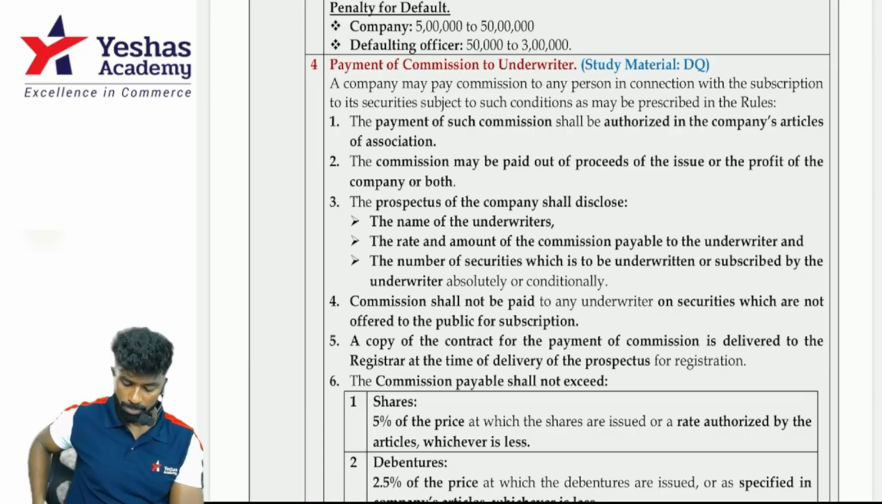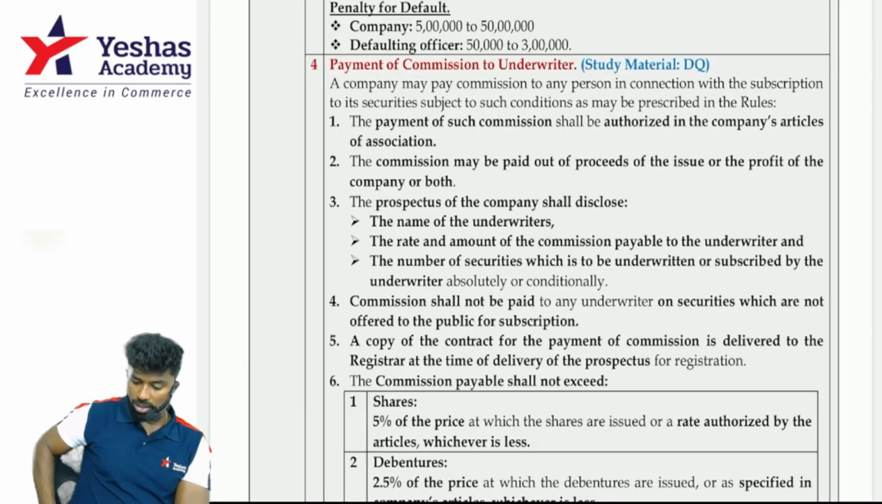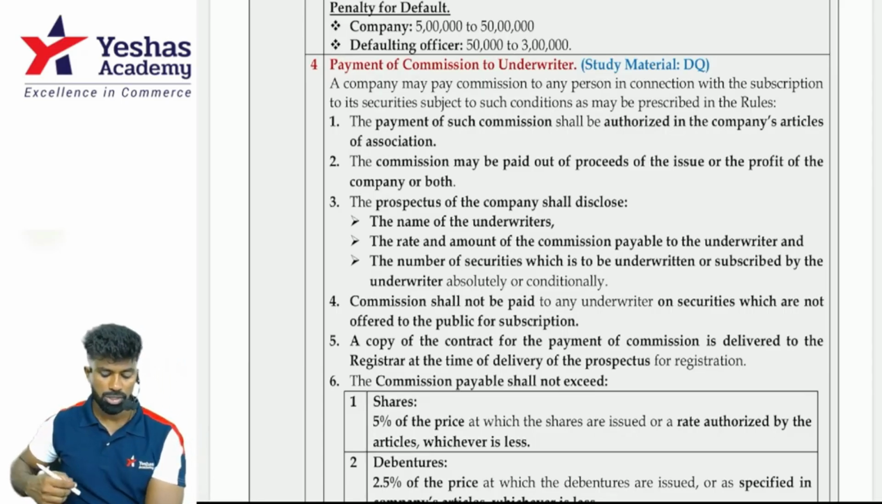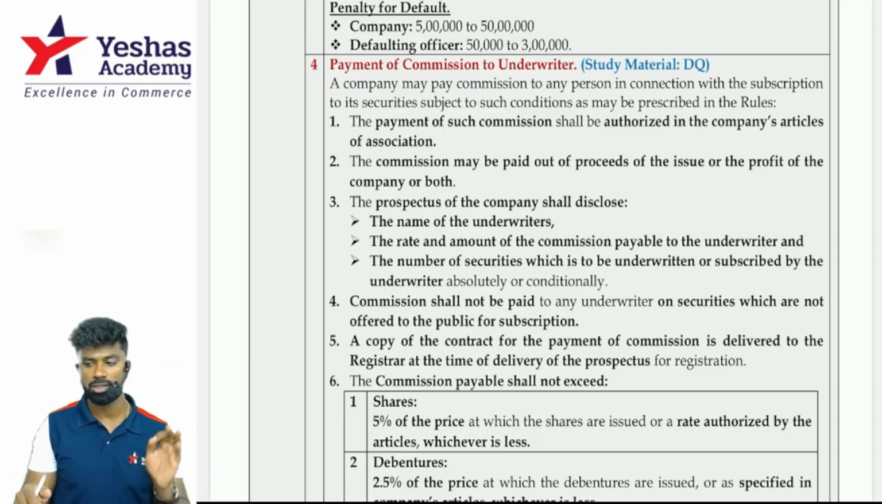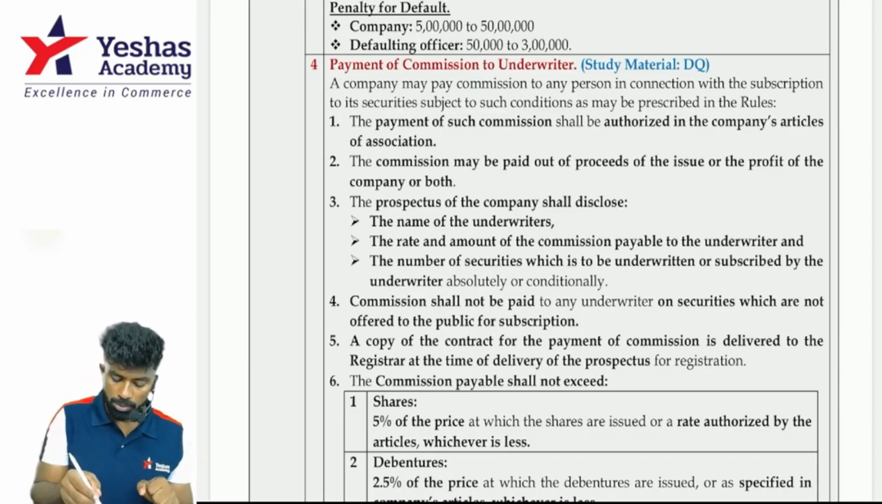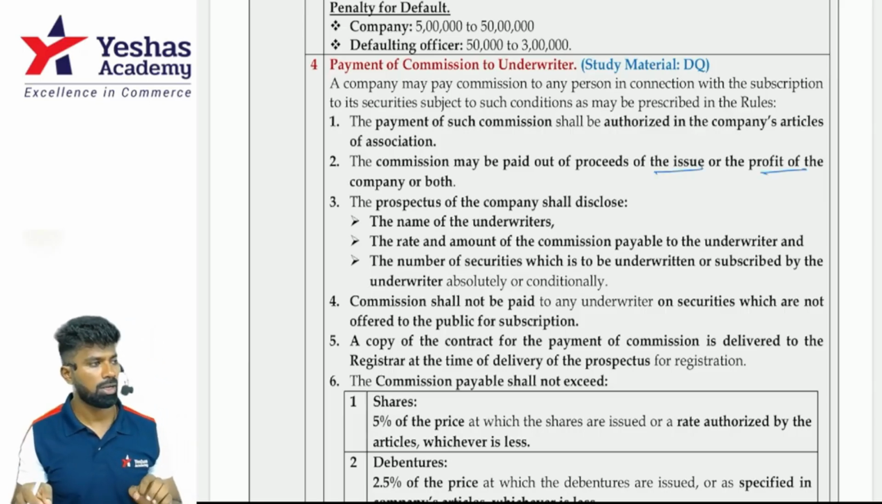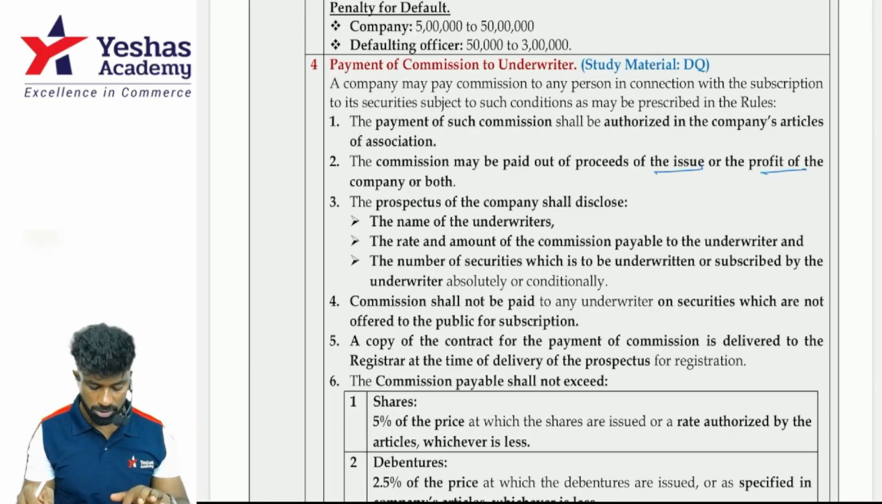What is the first condition? It should be authorized by the Articles of Association. There should be authorization in the Articles of Association. Second, commission may be paid out of the proceeds of the issue or out of the profits of the company, or both. This also we have discussed.